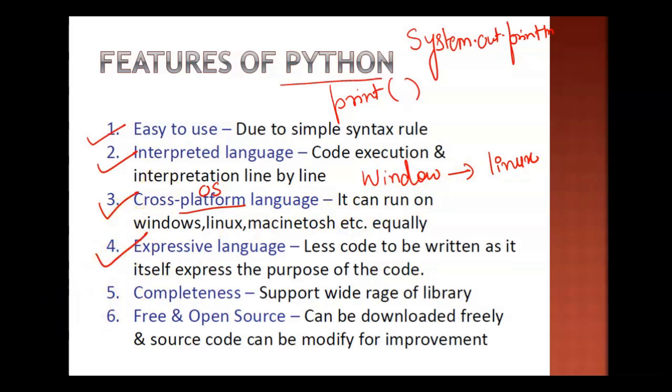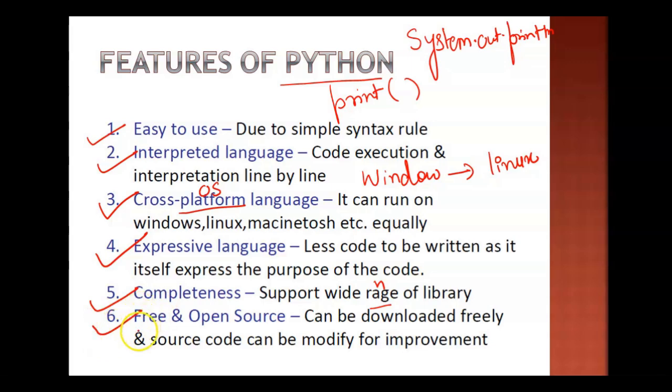Next to this, we have the expressive language, less code to be written. If you compare it, I told you already, because I have an idea about other languages also, here a smaller amount of code is required to do the same thing. So that is called expressive language. Then completeness is the wide range of libraries. Many libraries are available in this language, which will help you to reduce the code, right?